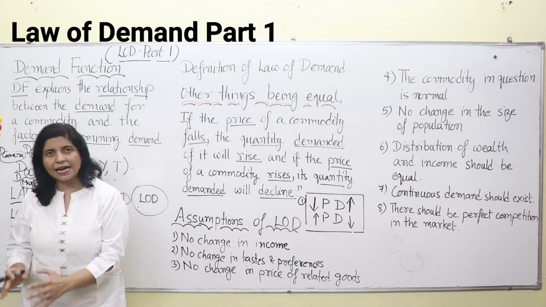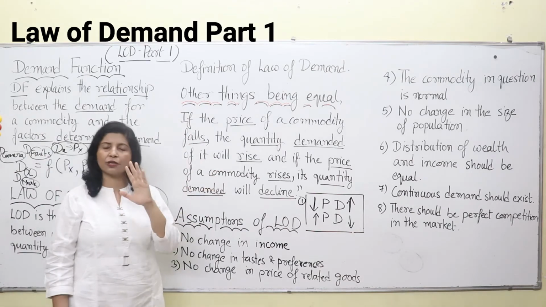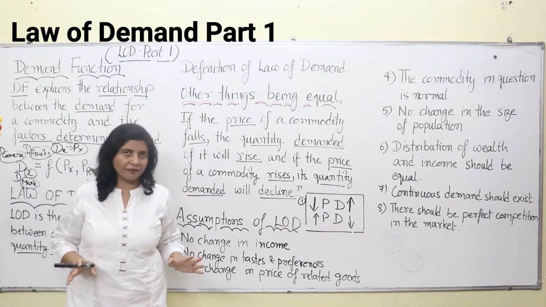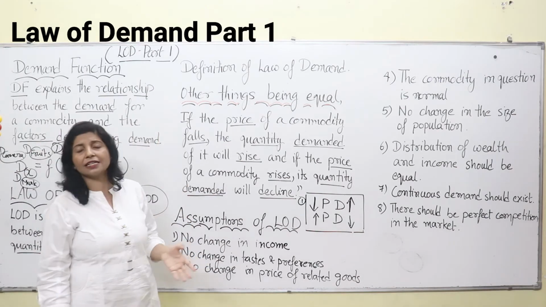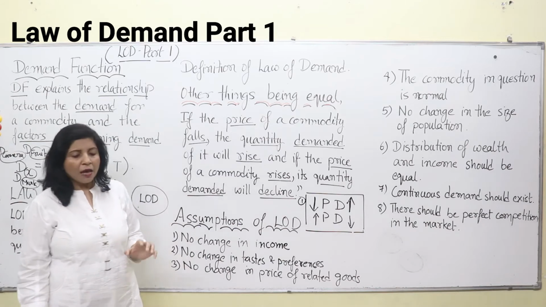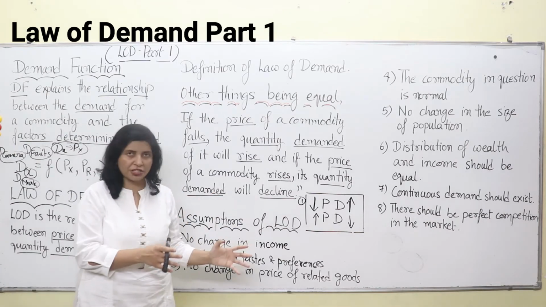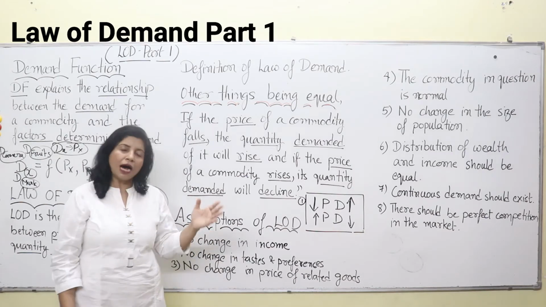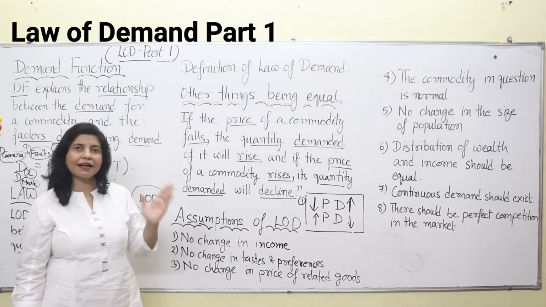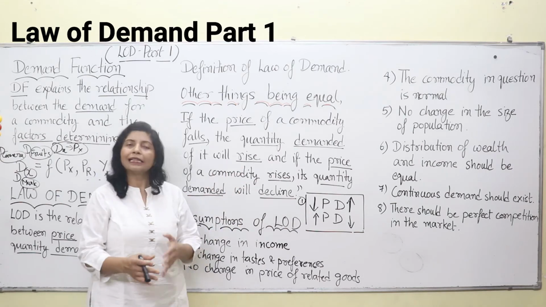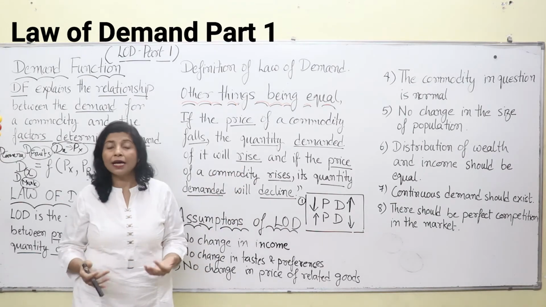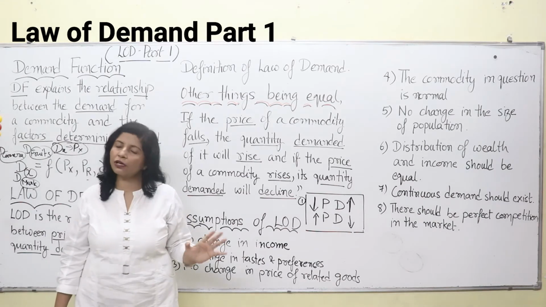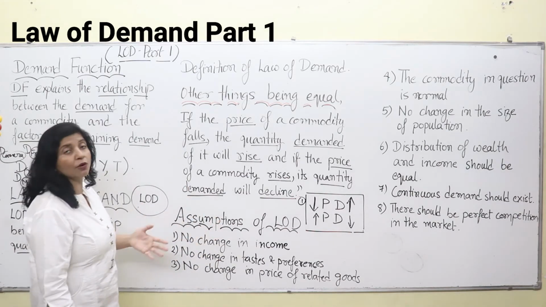Then comes your definition of the law of demand. When you have to define the law of demand, you don't have to use your own language. You can just write the language that is given in books. Why? Because it is in the form of a quotation, in bookish form, so it will be particularly right. Otherwise, if you can frame correct language, you can use your own. But if you're not thorough in grammar, then you can use the definitions given in the book. That is your choice and capability.